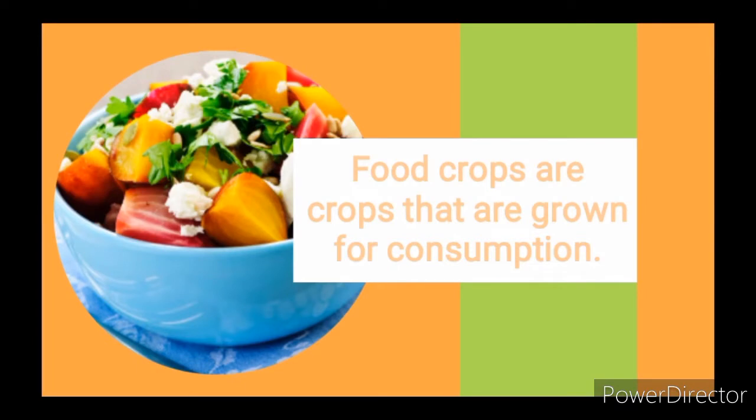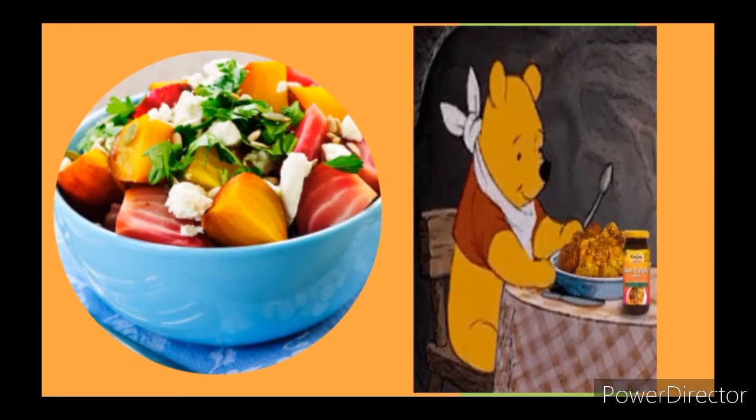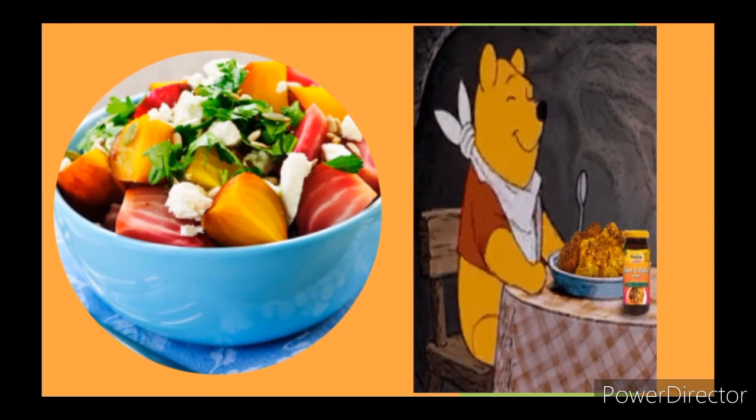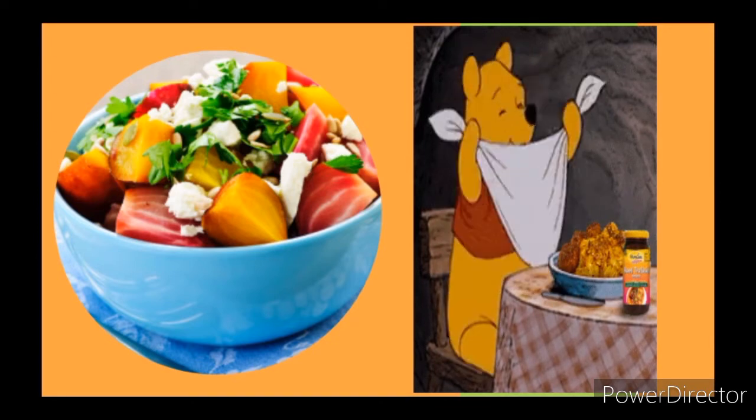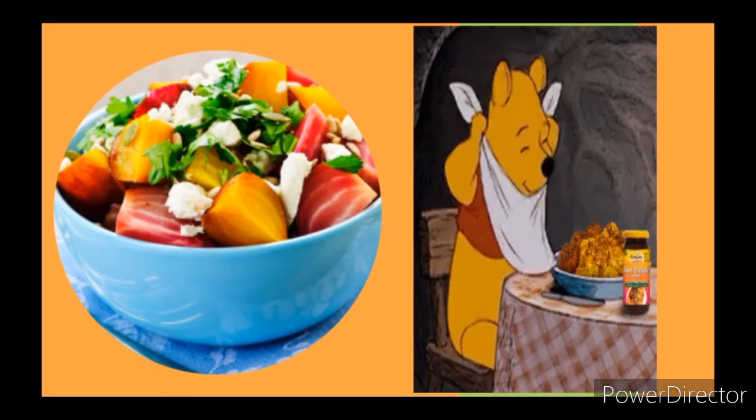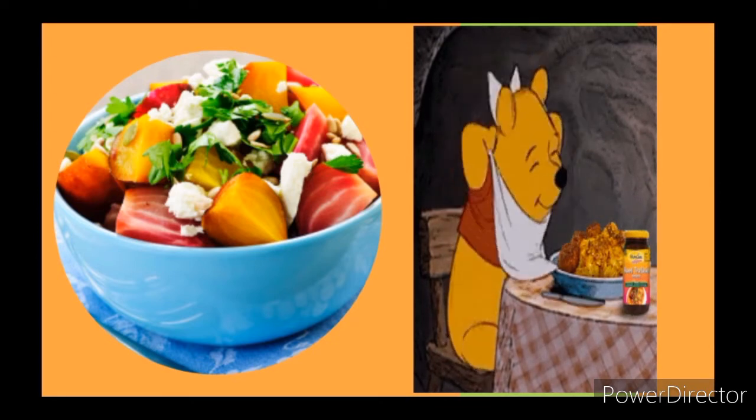What are food crops? Food crops are crops that are grown for consumption. That is to say, food crops are crops that are grown to be eaten. So whenever you plant any crop with the intention of eating the fruits or the proceeds of the crop, just know that that particular crop is a food crop.